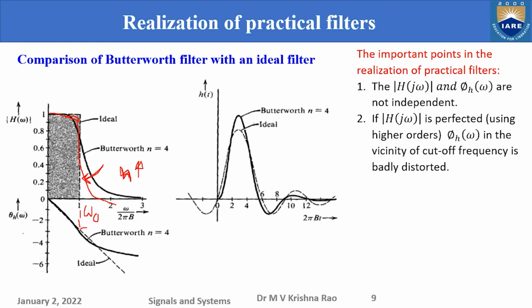So this is where it is going to change, because in the ideal case this is okay, but in a real filter, this side is also important, because you have the transition region here.